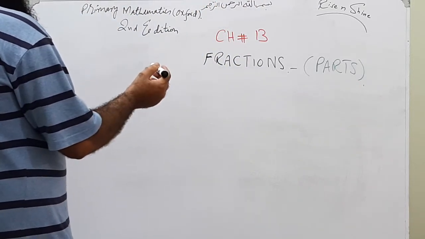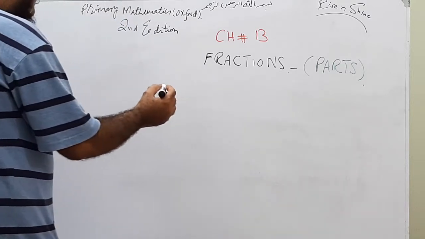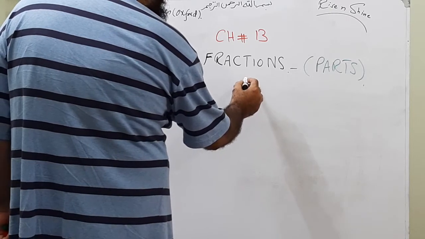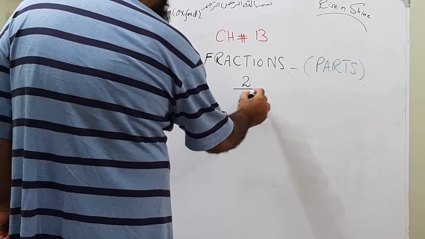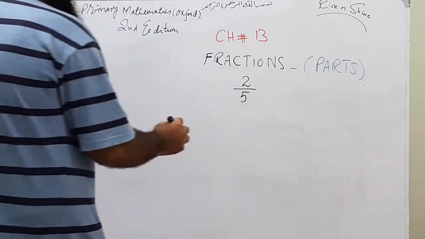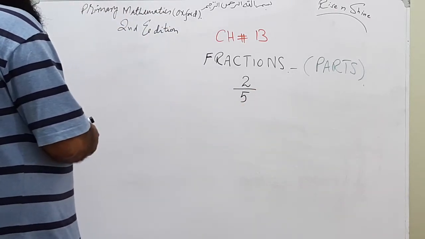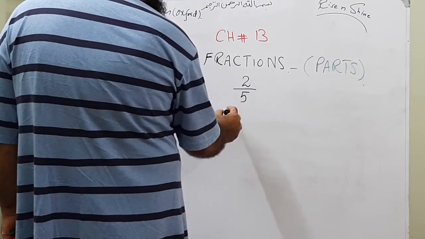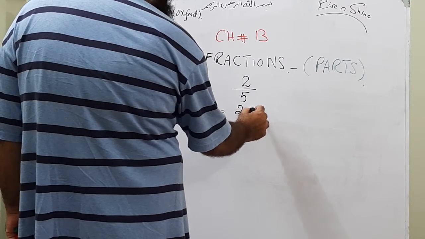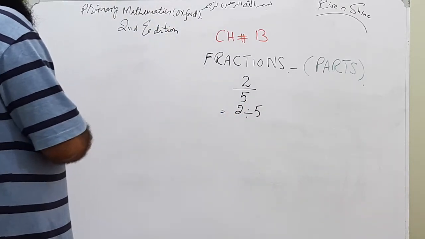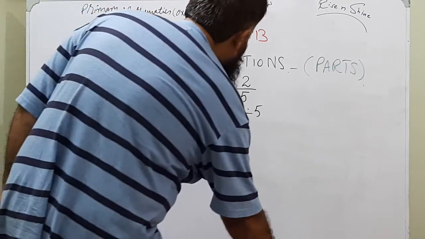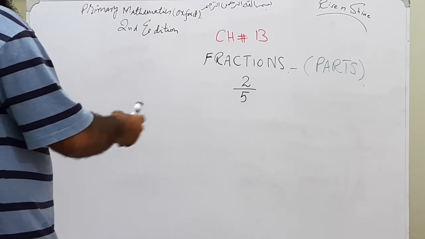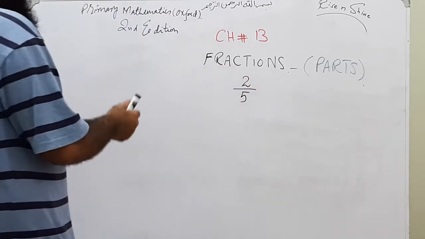We need to know one thing, that the fractions are written like this: 2 over 5. So 2 over 5, we can also say that this is 2 divided by 5. Both are the same. But when we talk in terms of fractions, we'll give you one example of how to understand this 2 over 5, which is a fraction.